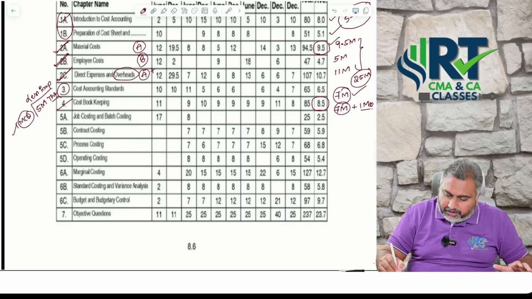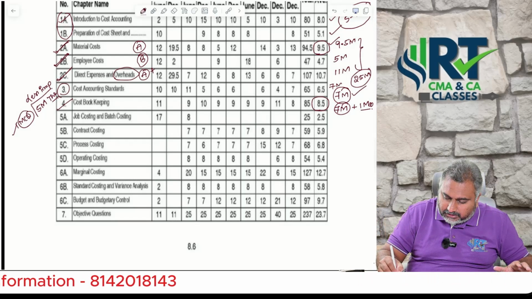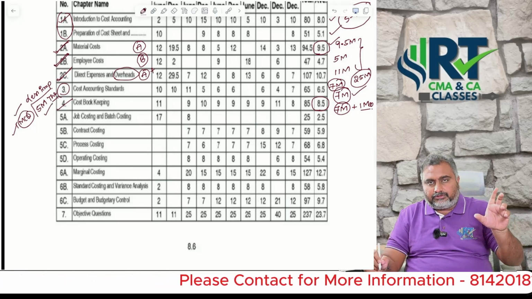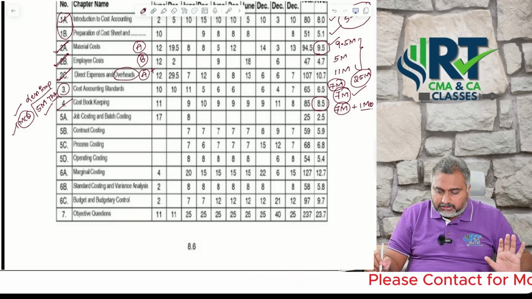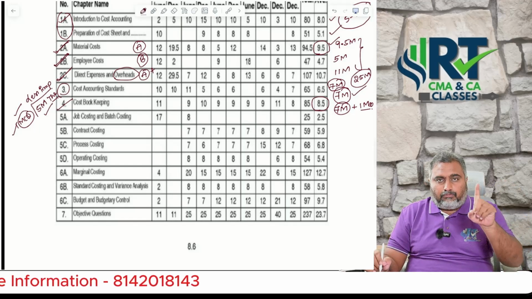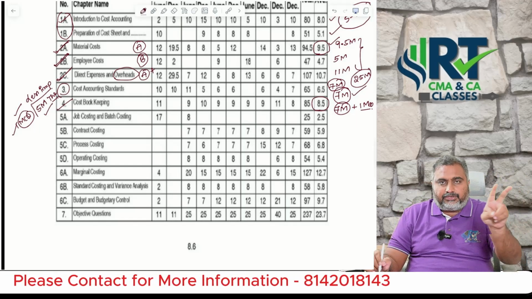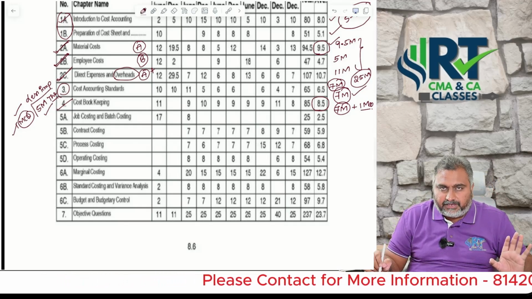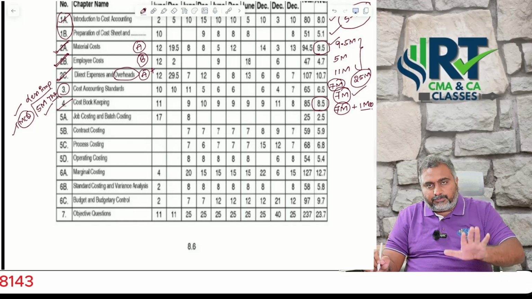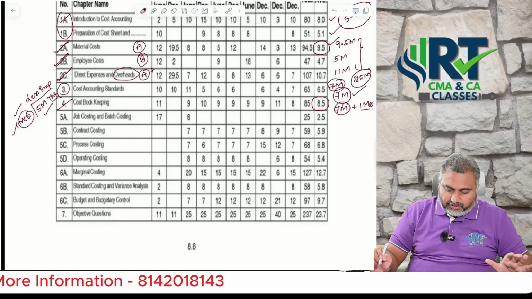So on average here also 7 marks. That's why I said: one MCQ question, 5 marks theory, one question, totally an average of 7 marks. Likewise in cost bookkeeping, one problematic question and one MCQ are the focus. Which area you are supposed to focus on more, I will explain in detail. Please wait with patience.